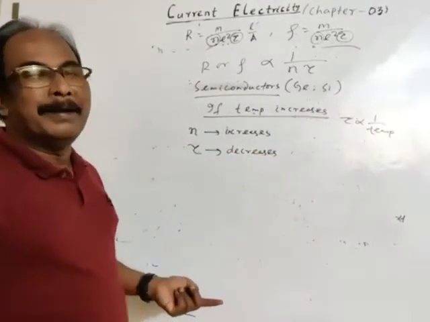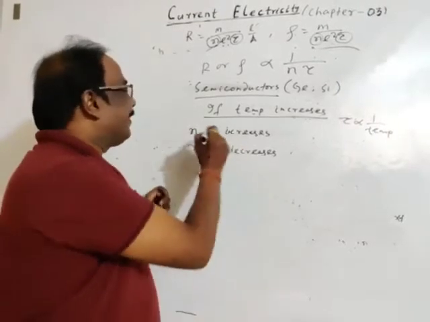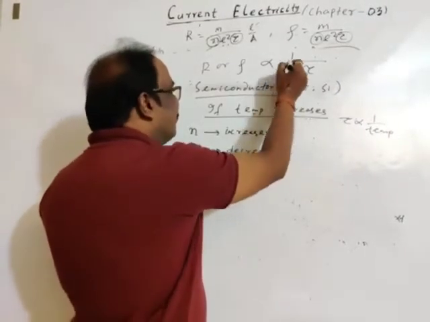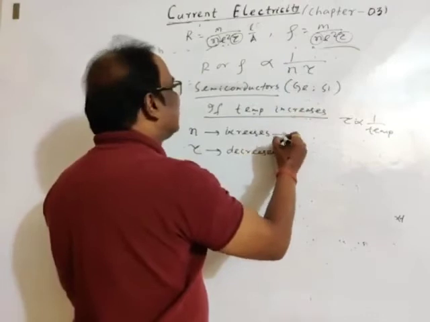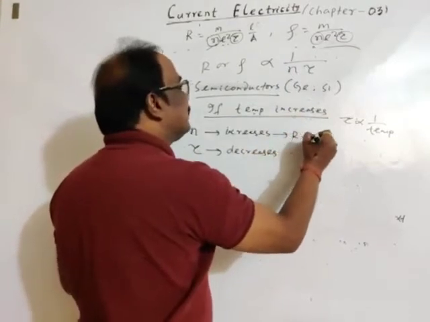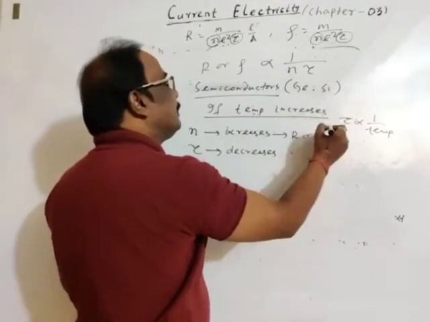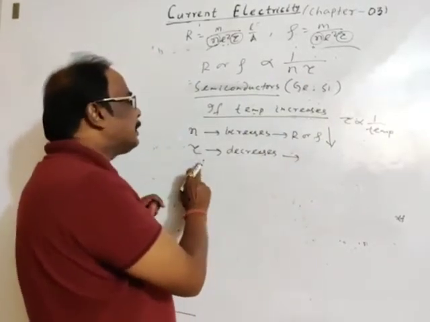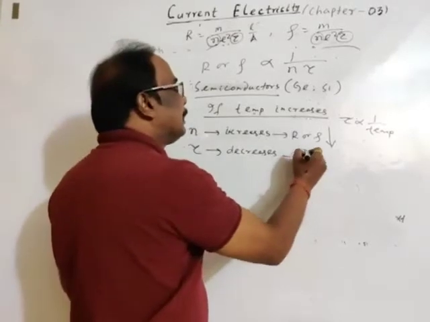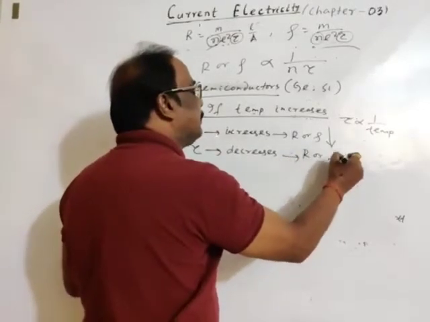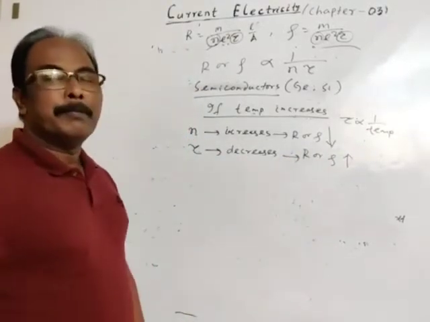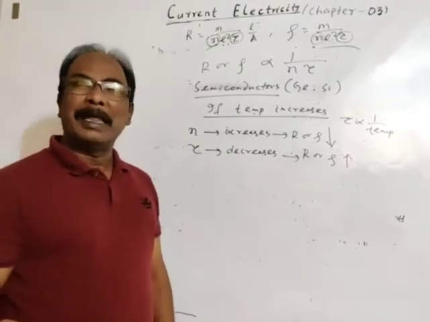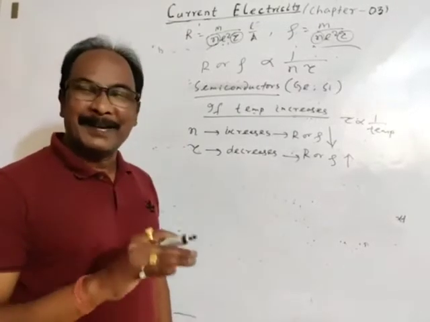Again the same thing, again controversial. If the number density of free electrons increases, then resistance or resistivity will decrease. If relaxation time decreases, then resistance or resistivity will increase. Then what will happen now?